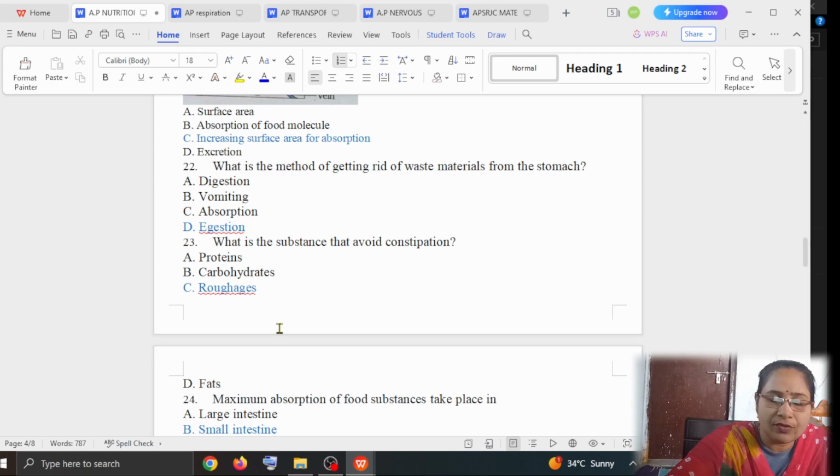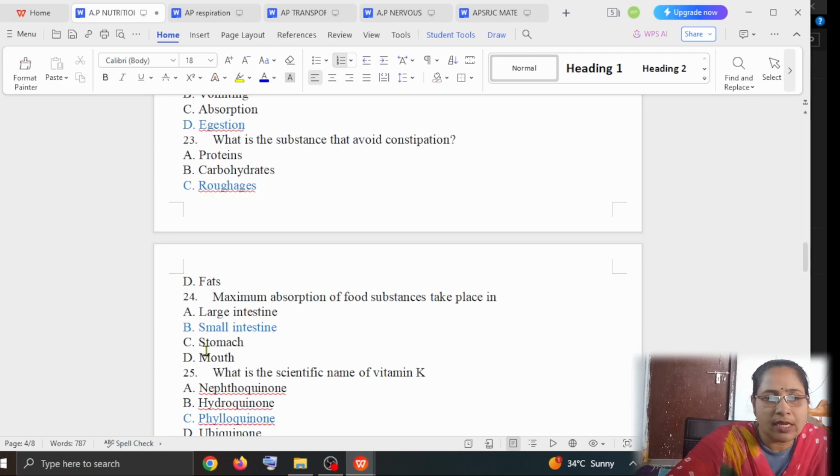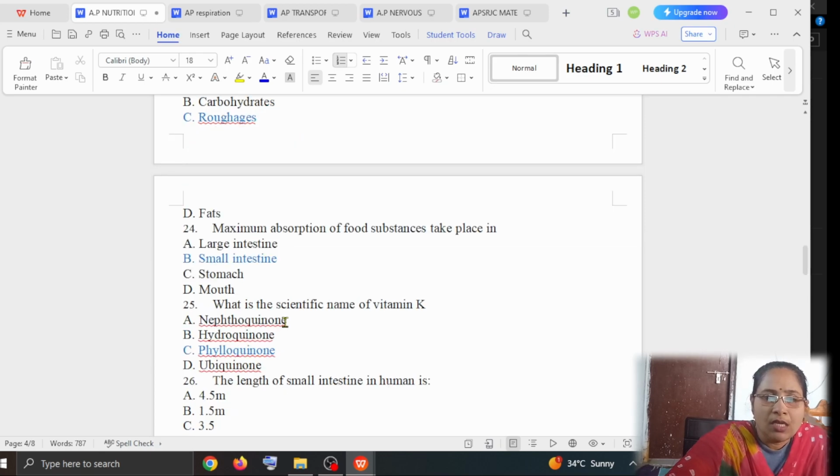So next question: where does the maximum absorption of food substances take place? Option A is large intestine, option B is small intestine, option C is stomach, option D is mouth. Obviously it is the small intestine. Most of the absorption takes place in the small intestine because it has villi.